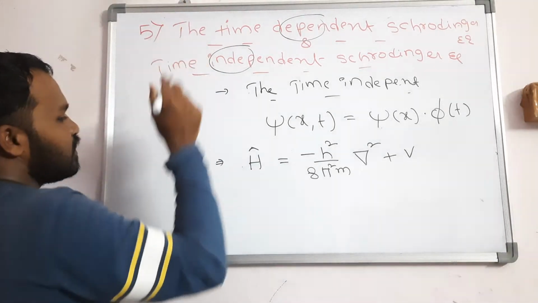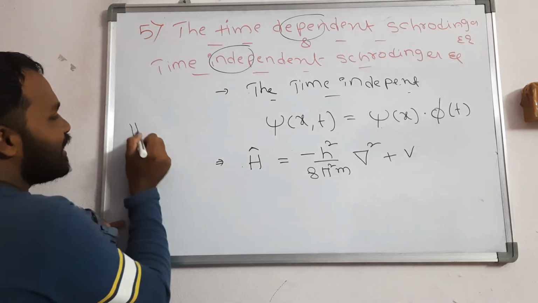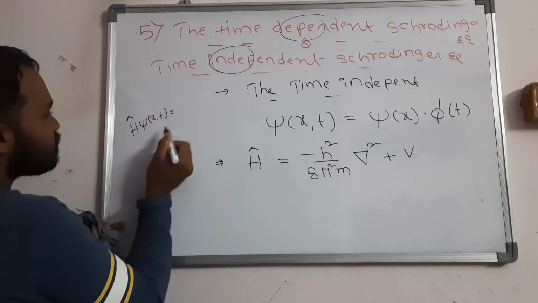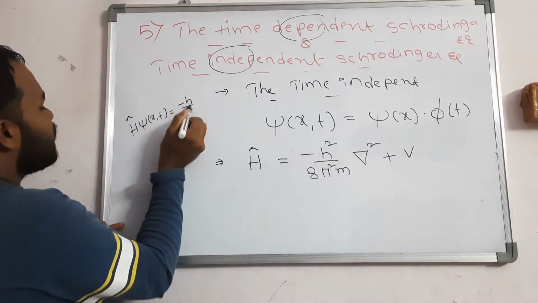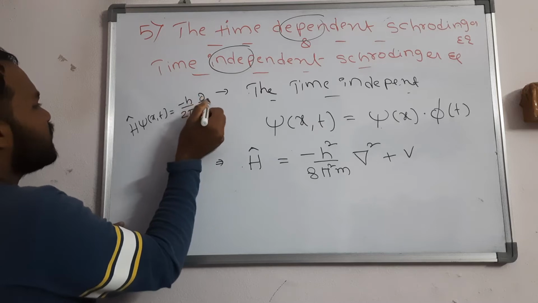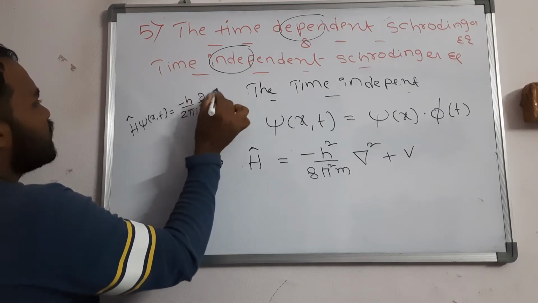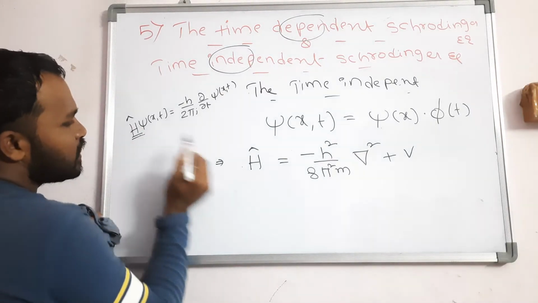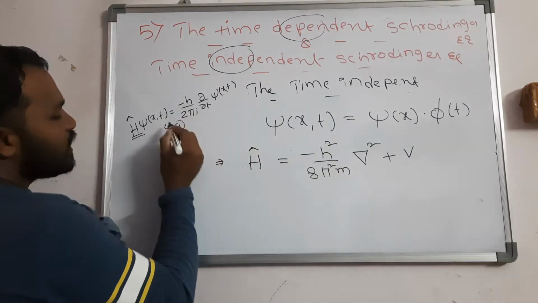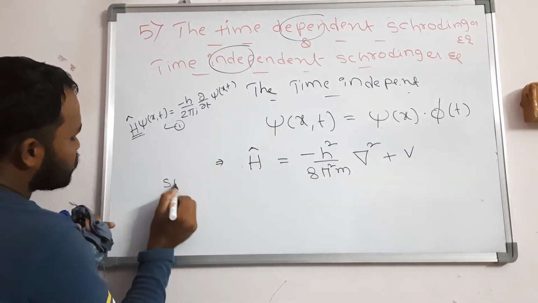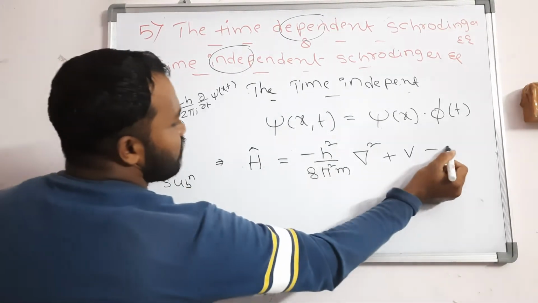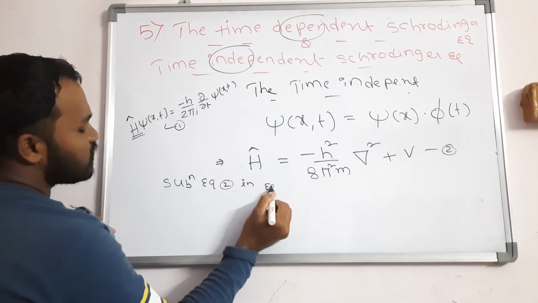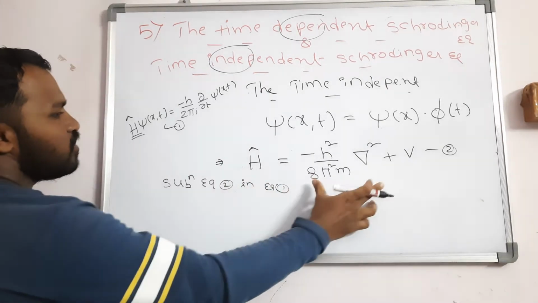That is equation number 1. What is the time dependent equation? Already I wrote it, again I am writing here: H cap of psi of x comma t is equal to minus h by 2 pi i into dou by dou t into psi of x comma t. If you observe clearly, in place of H cap, simply you should substitute. This is equation number 2. Substitute equation 2 in equation 1. In place of H cap, you will get this value.